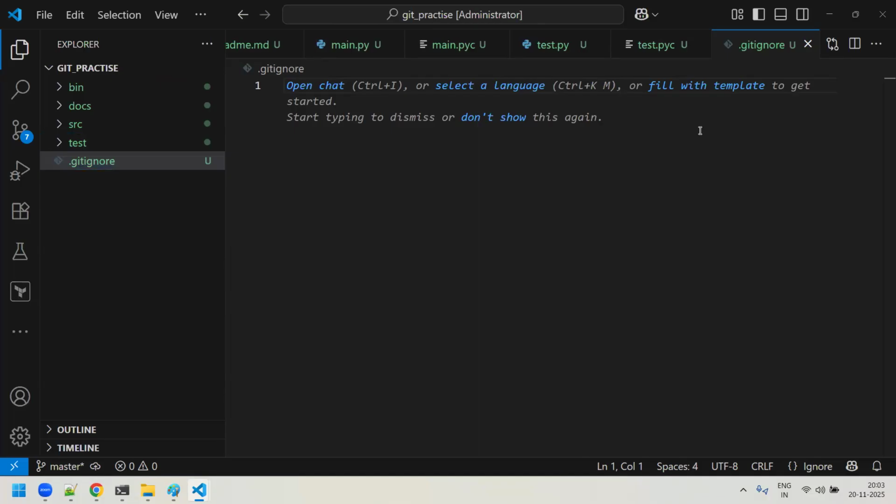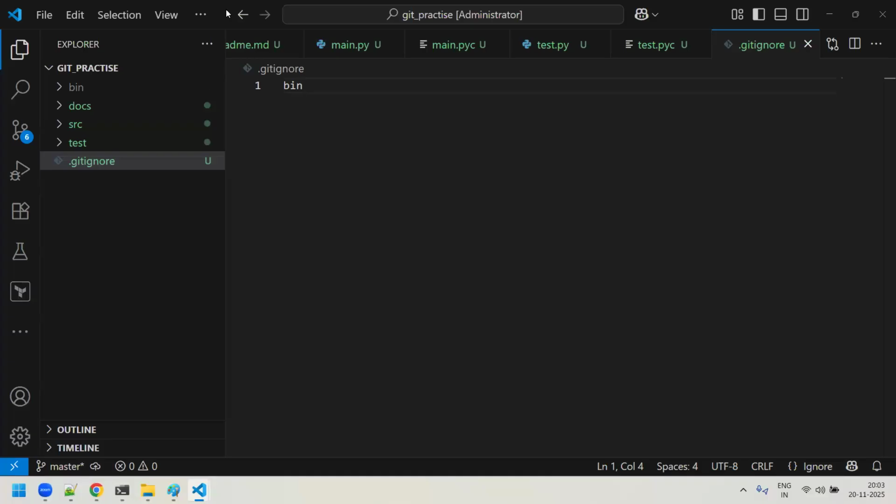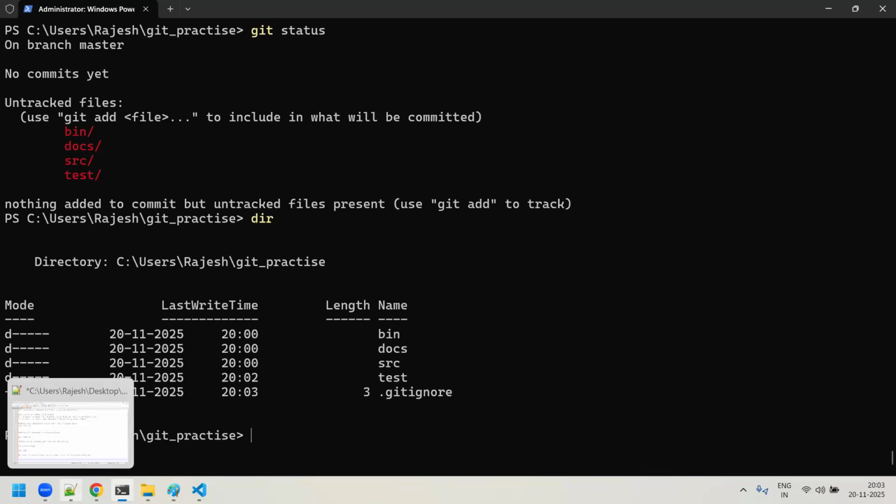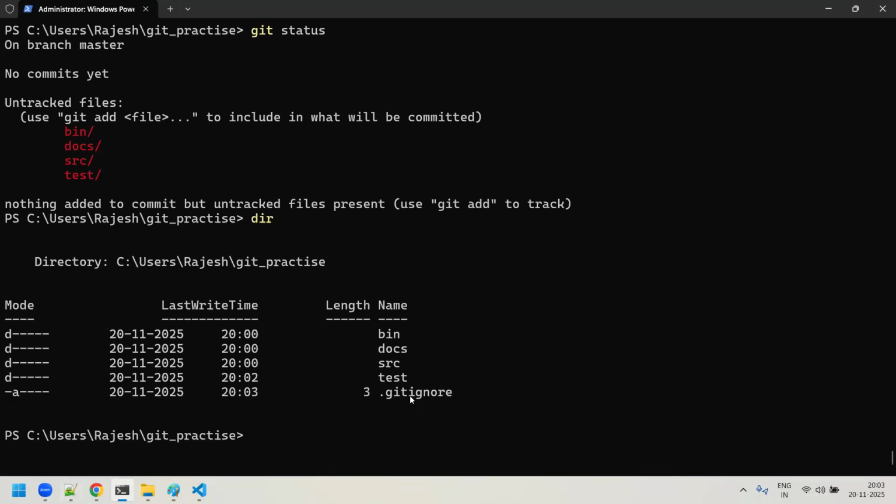So under the dot gitignore, you will say that I should not consider the bin folder. So you already created this file. Now if you come here and do a dir, can you see here, guys, dot gitignore is created, right?